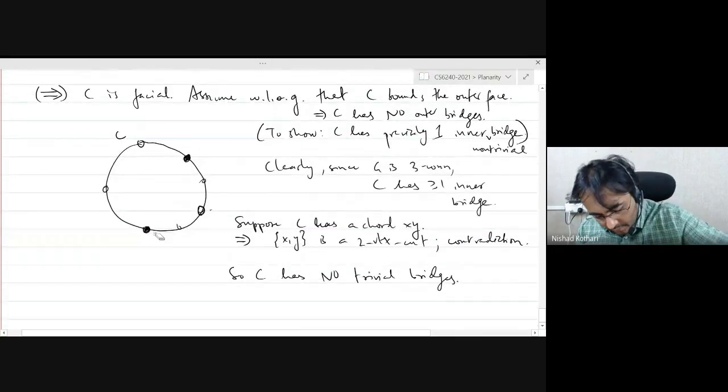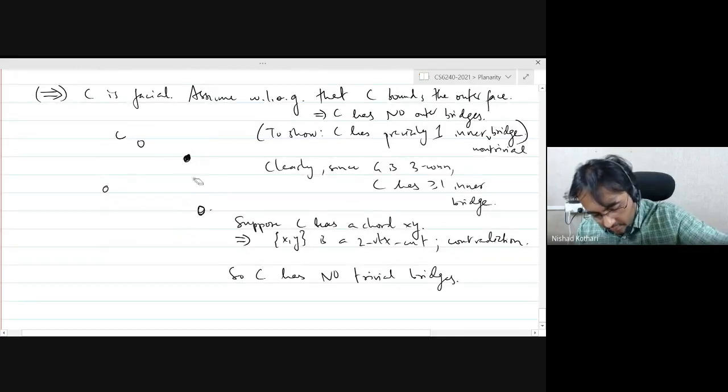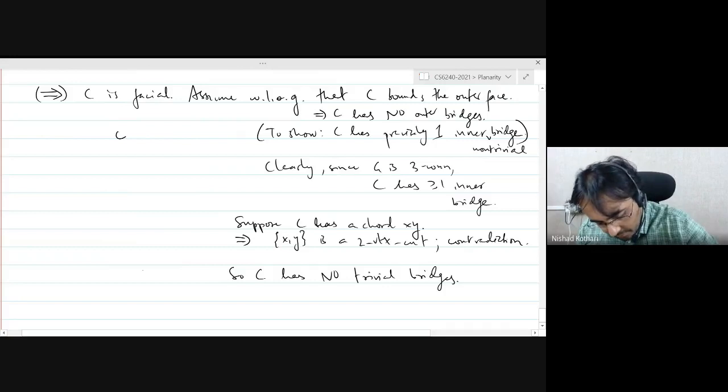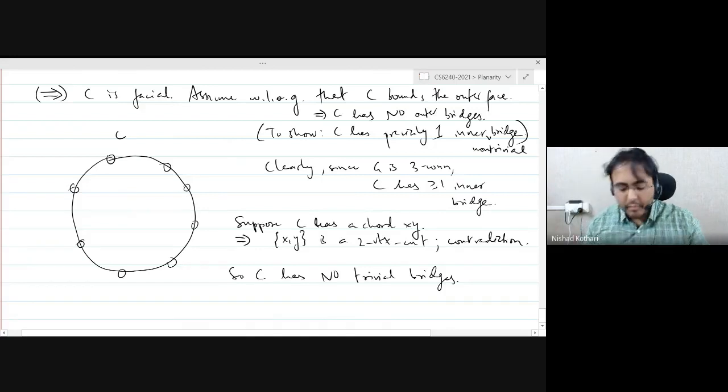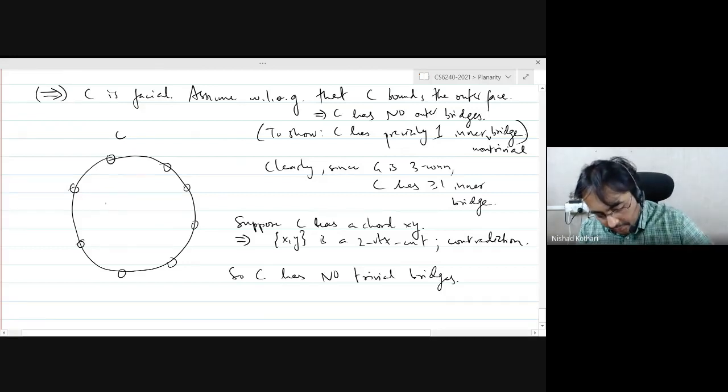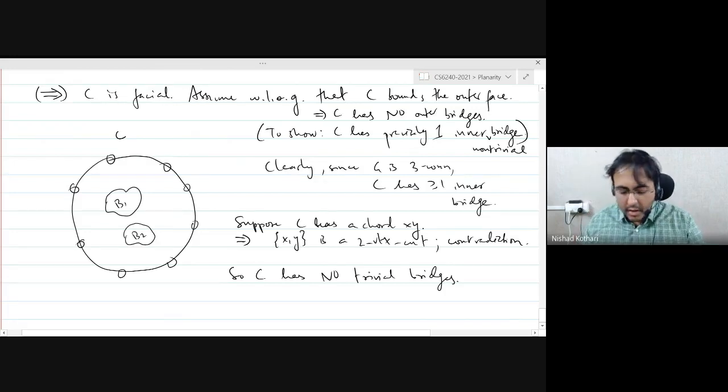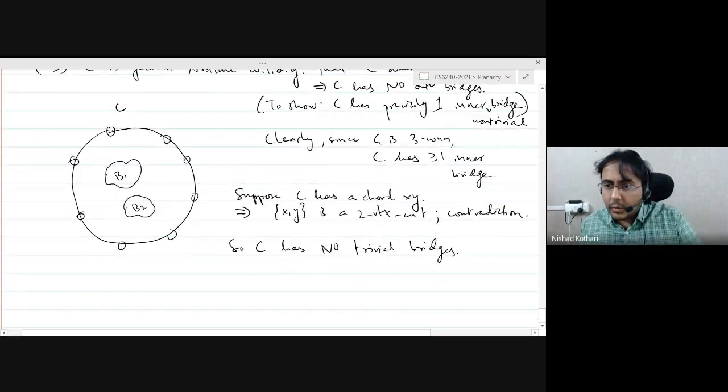So, well, let me just redraw. So now supposing I have two non-trivial bridges, B1 and B2. Okay. Well, they are both inner bridges, so we know that they don't overlap, right?